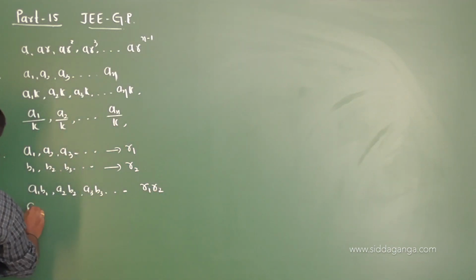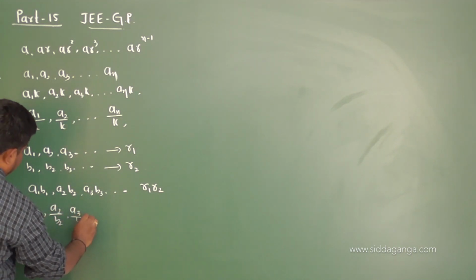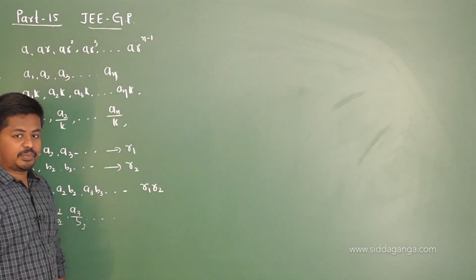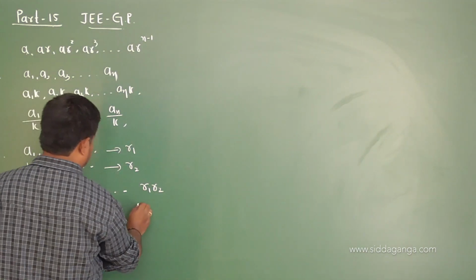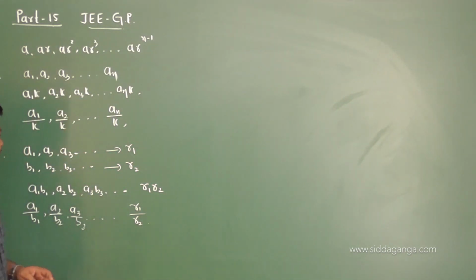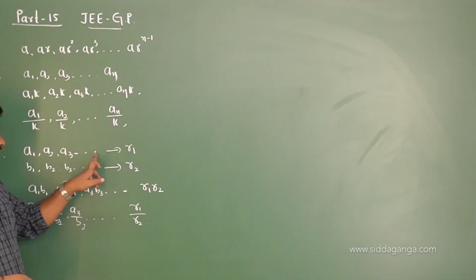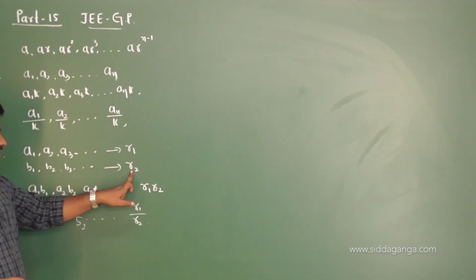And A1 by B1, A2 by B2, A3 by B3 and so on is again a geometric progression with the common ratio R1 by R2. Hope you got it, students. So here there are two geometric progressions, A1, A2, A3 and so on, and B1, B2, B3 and so on. R1 is the common ratio of the first geometric progression, R2 is the common ratio of the second.